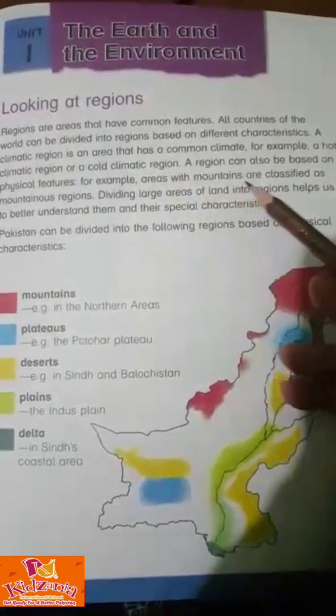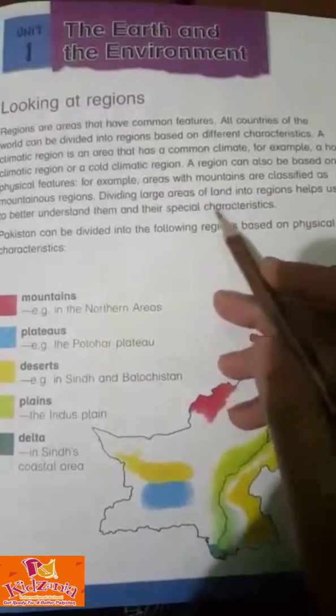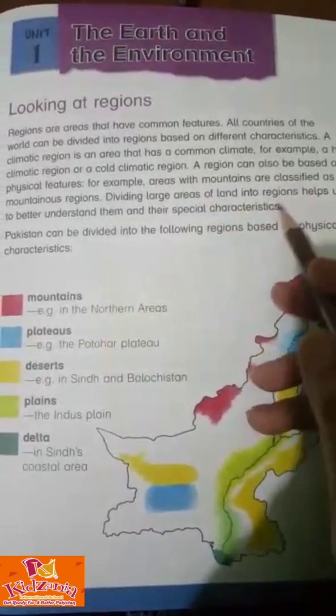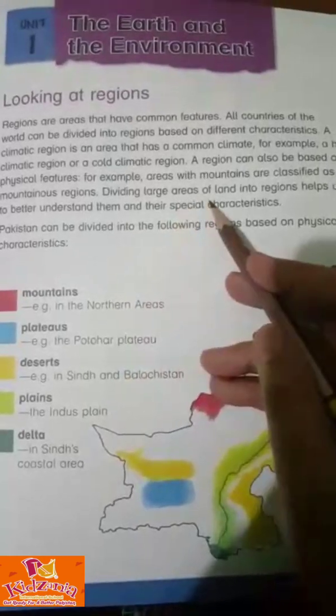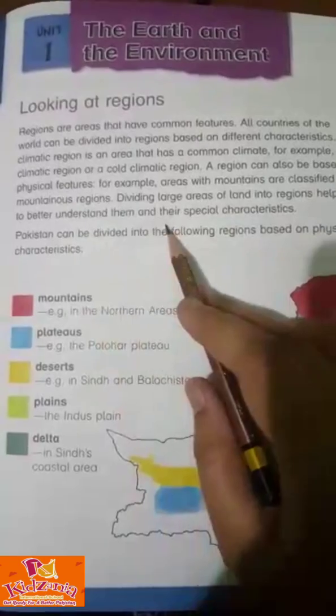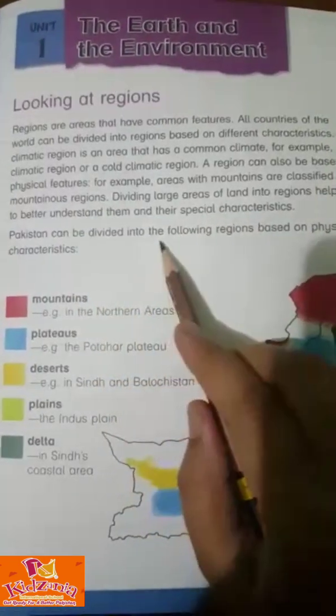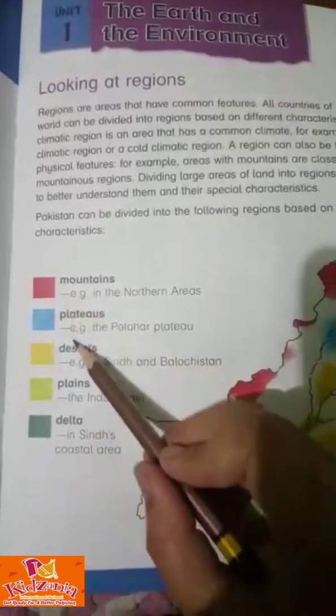A region can also be based on physical features. For example, areas with mountains are classified as a mountainous region. Dividing large areas of land into regions helps us to better understand them and their special characteristics. Pakistan can be divided into the following regions based on physical characteristics. Here is a map and a key is given